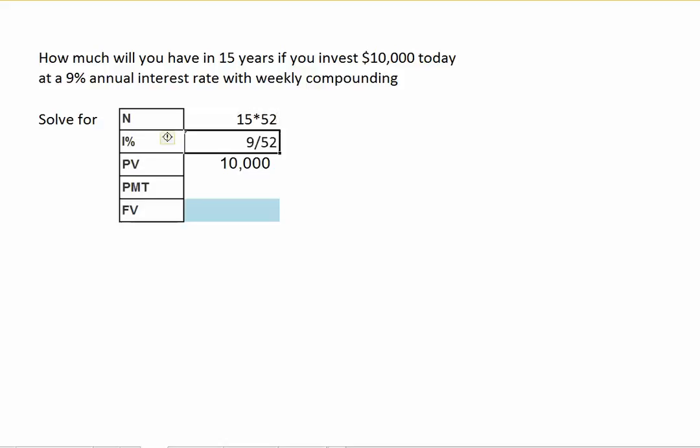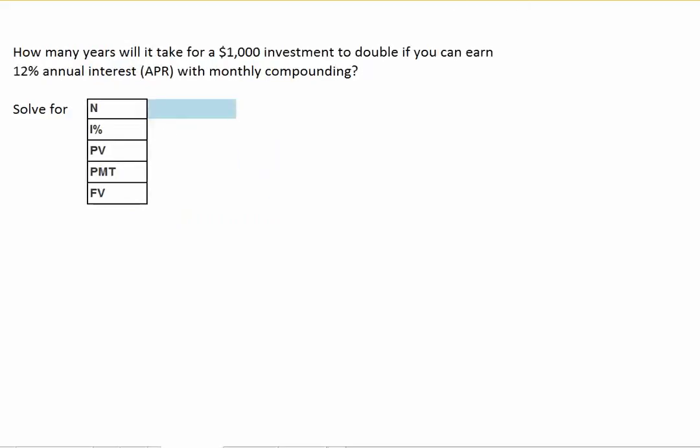Our interest rate was 9%, but again, since we have weekly compounding, we want to take 9 divided by 52 for our interest rate. We have 0 for our payment since we don't involve an annuity here, and we solve for the future value. And that $10,000 investment would grow to $38,529.